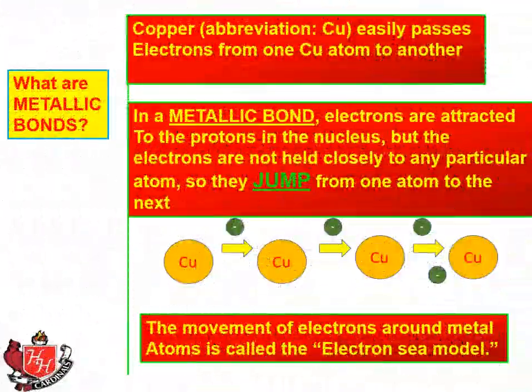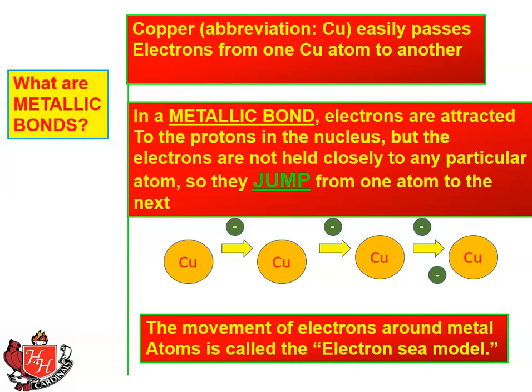Finally, we're going to deal with the third type of bond, metallic bonds. We don't deal with this a lot in AP chemistry, but we will some. So the metallic bonds are between two metals. So copper, with the abbreviation Cu, easily passes electrons from one copper atom to another. So these are bonds between different copper atoms in say, a copper wire.